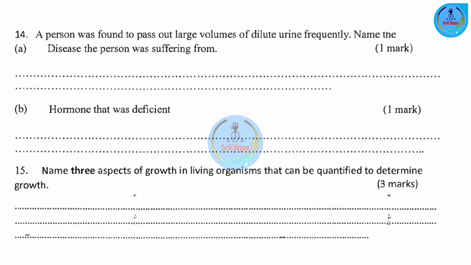Question 14. A person was found to pass out large volumes of dilute urine frequently. Name the disease the person was suffering from. This is diabetes insipidus. Part B. The hormone that was deficient: antidiuretic hormone. Question number 15. Name 3 aspects of growth in living organisms that can be quantified to determine growth. Height, weight, length. As easy as that.